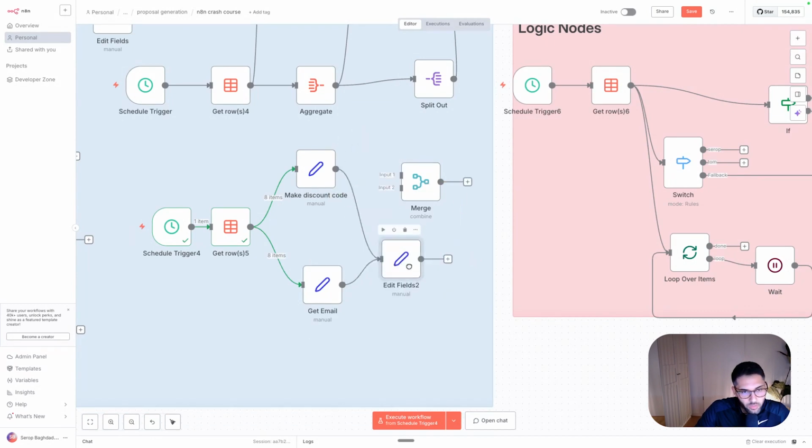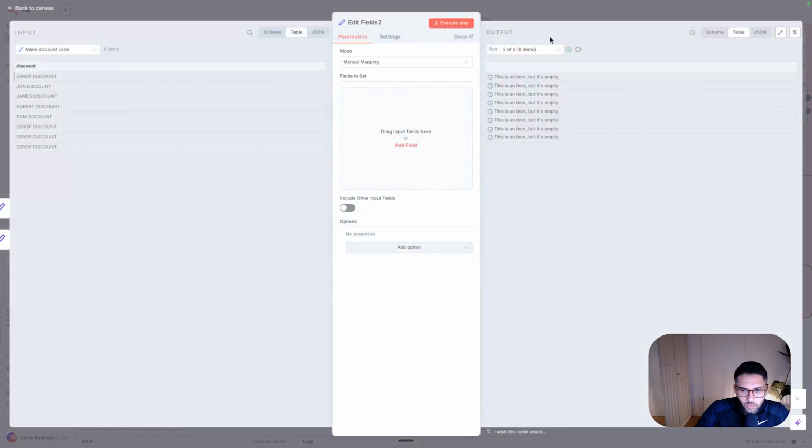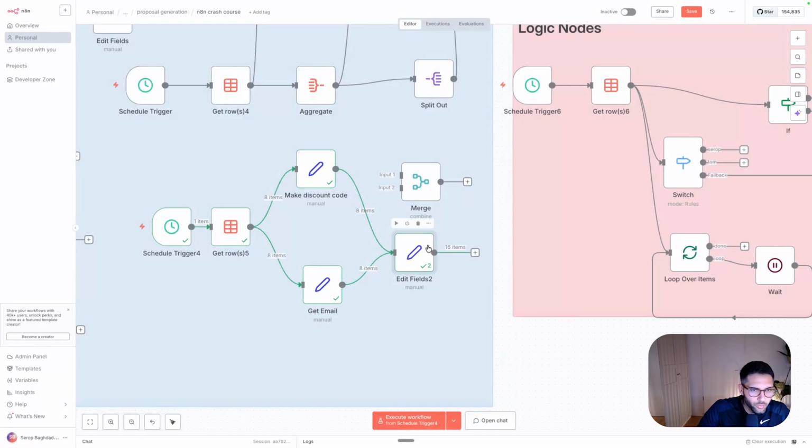And unfortunately, this doesn't wait until both arrive. Whoever arrives first, it makes it new. I can show you here. And then you see you have two different executions. Sometimes it's empty, sometimes it's not. A little bit unreliable. So what I usually do is put them in the merge, and this would really make sure that we only process things after they are added together.